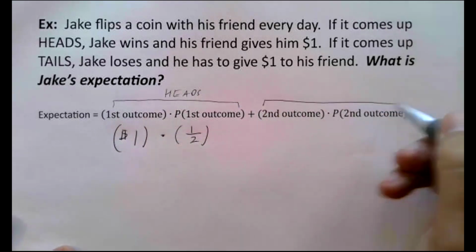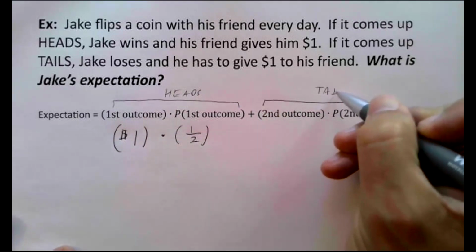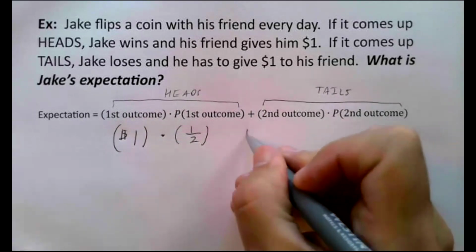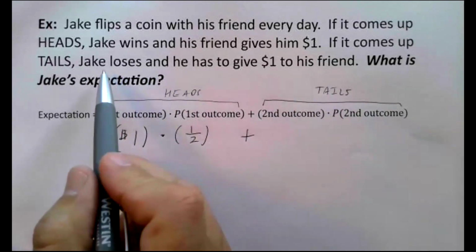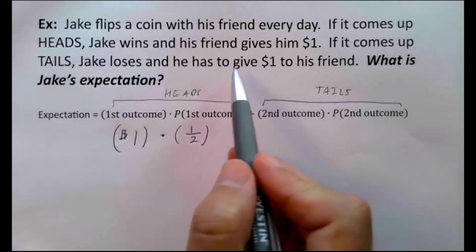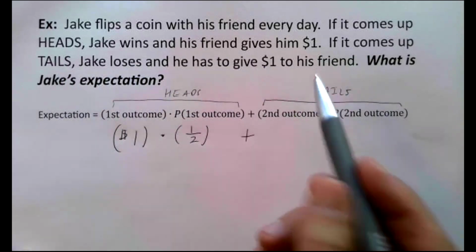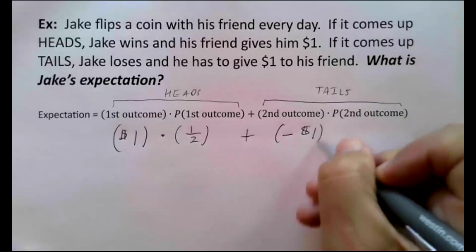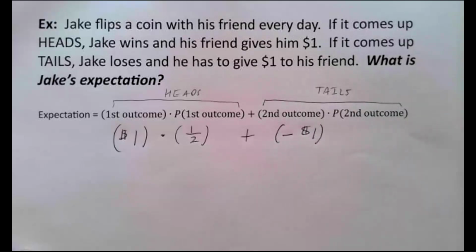That means the second outcome is that the coin lands on tails, which means Jake loses the bet. The second outcome is that it lands on tails. Jake loses $1 because he has to give $1 to his friend. And so what we do in that case is negative $1.